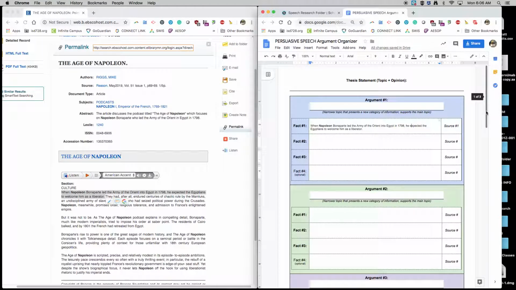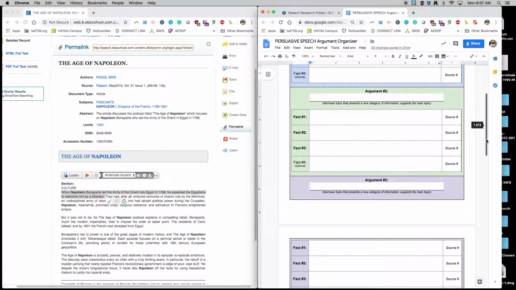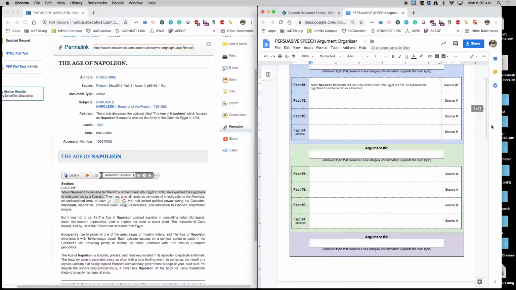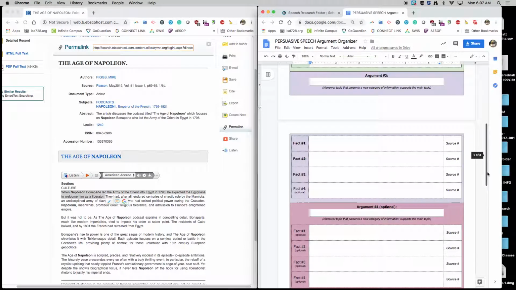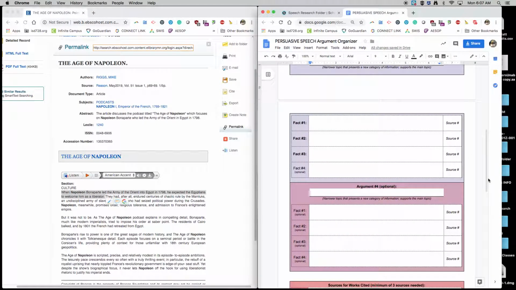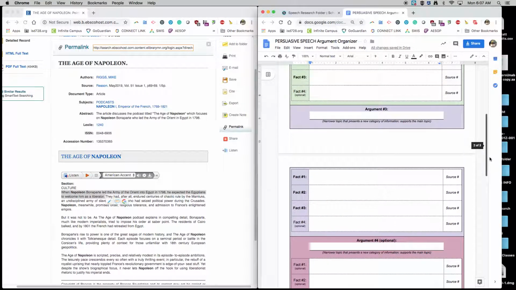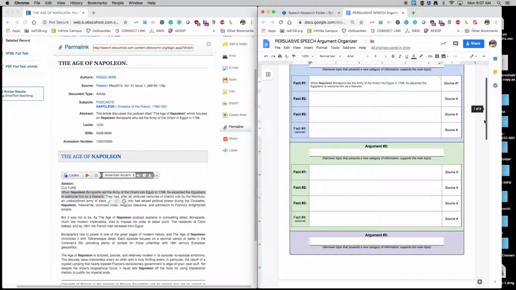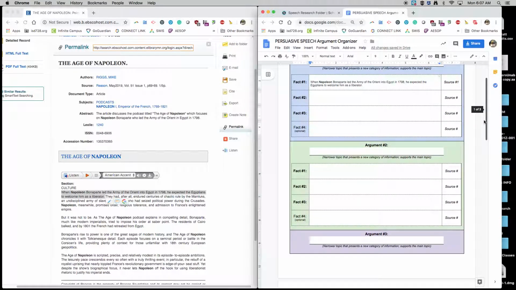And basically, you're just going to do that, go through your information. Now you'll notice there are spots to fill in about 4 facts for each argument, but really just try to get 3 for each. If you find an extra one, that's why it's there. I always think of it this way: if you want to have a 3 to 5 minute speech, you need a total of 9 facts. You'll see that there are 3 arguments. If you get 3 facts for 3 arguments, that's 9 facts. That should be enough information for you to make your time.